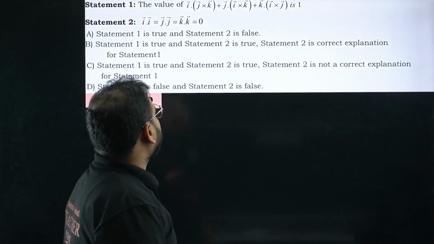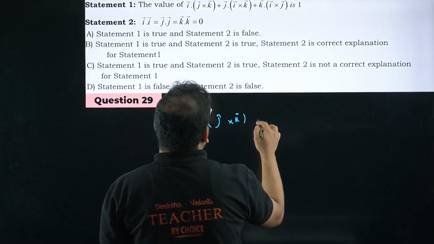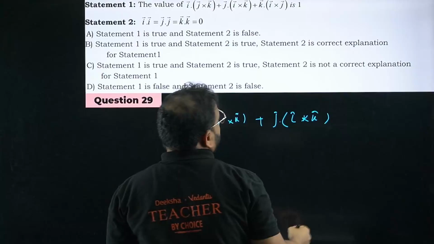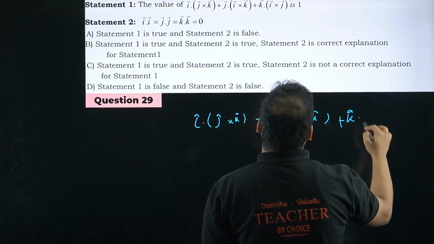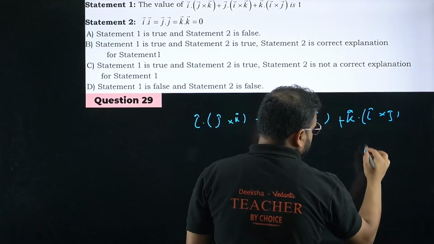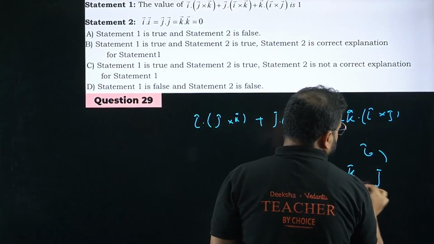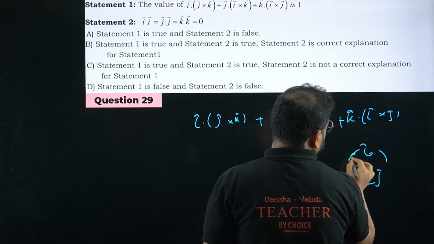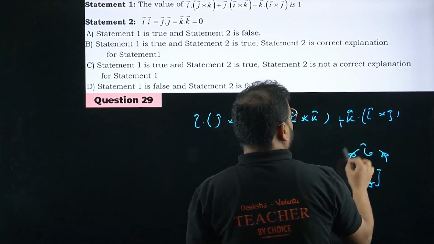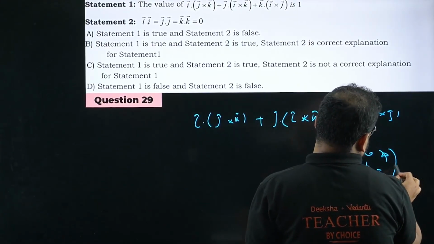The value of I, j, k, what I have, I dot j cross k plus j dot I cross k plus k dot I cross j. Let's do it. What we have? I, j and k. So if you go like this, in this order, it will be positive, bacha. It will be positive, sir. If you go opposite like this, sir, will be negative.